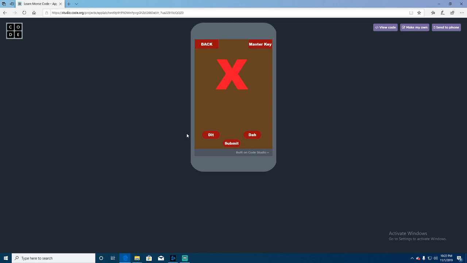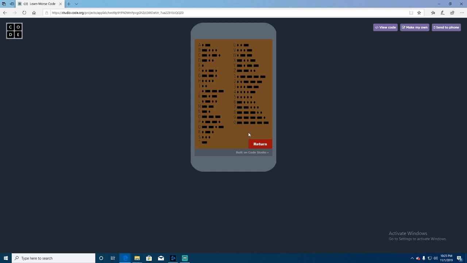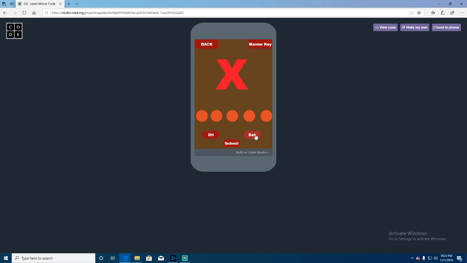Now let's say you get this wrong. It tells you you're wrong, but it doesn't show you the right answer. So if you want to go back to the key, go here. The X is a da, dit, dit, da. Click return, and the moment you go back, you click on this again so it overlaps. So da, dit, da, submit. Got it right.